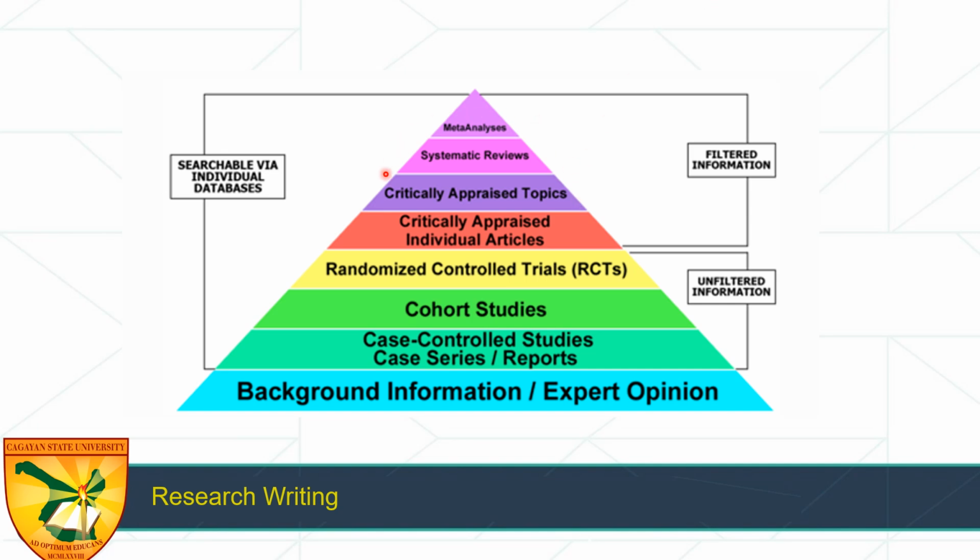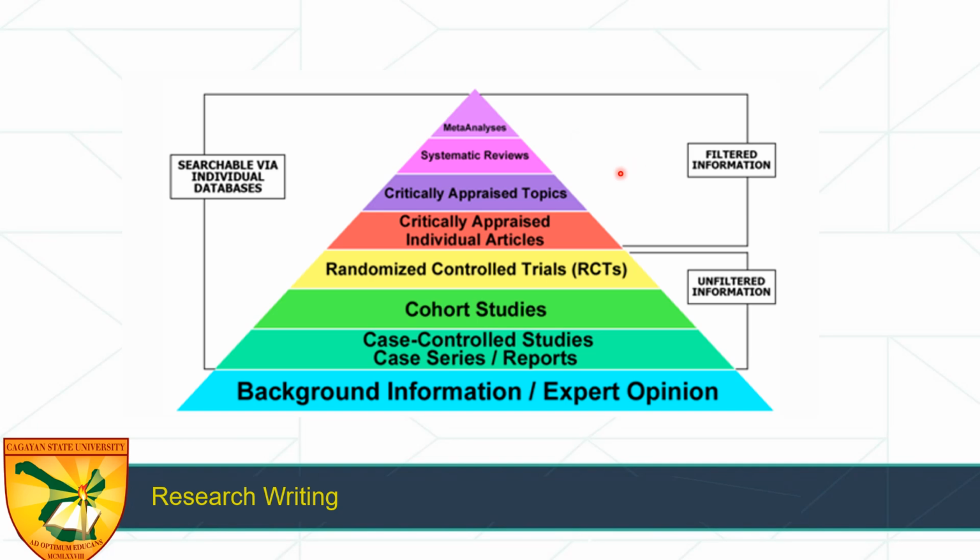And the top level here, you will see this is the list of types of evidences when we talk about research or thesis.